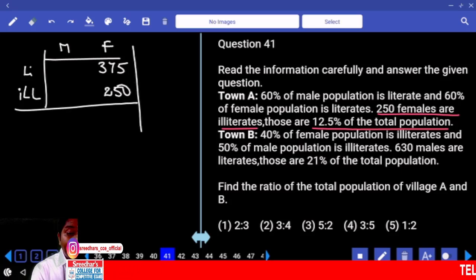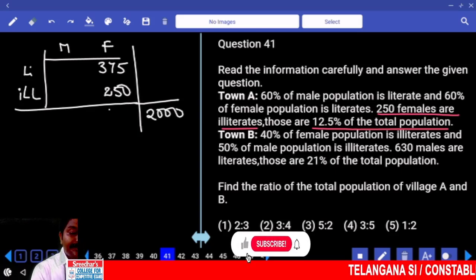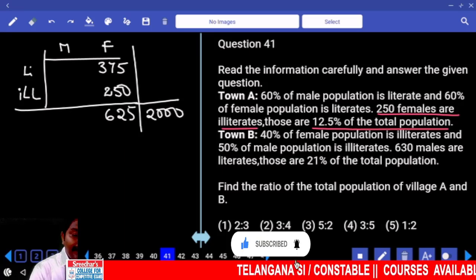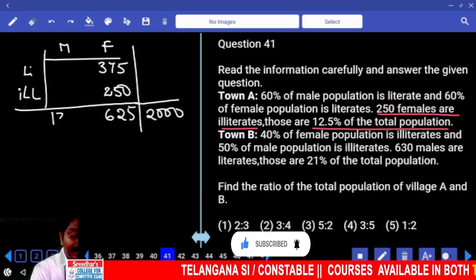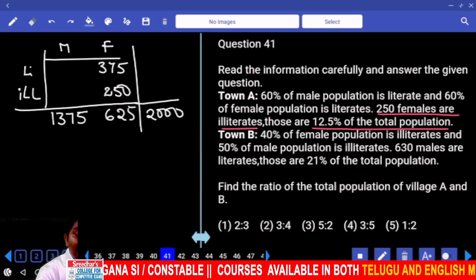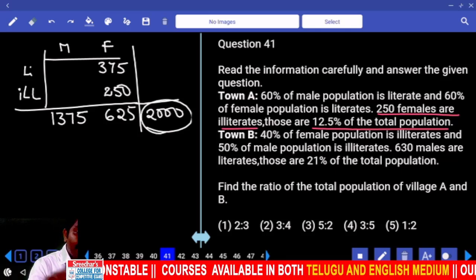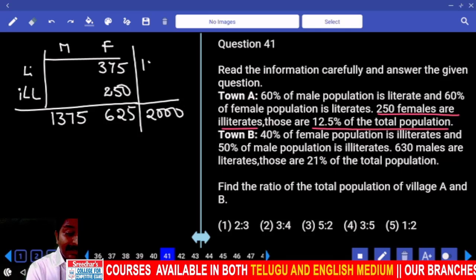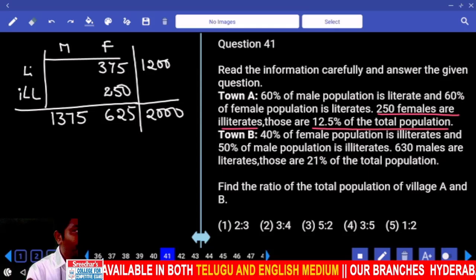So total population is 2000. Out of them 625 are female. Then male are 1375.